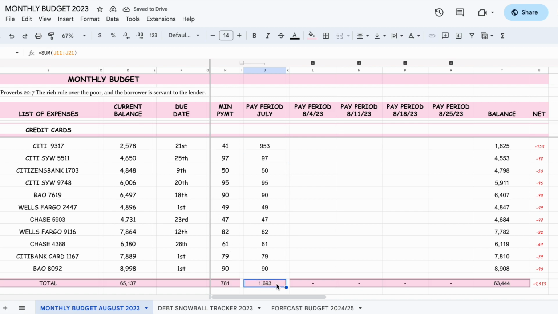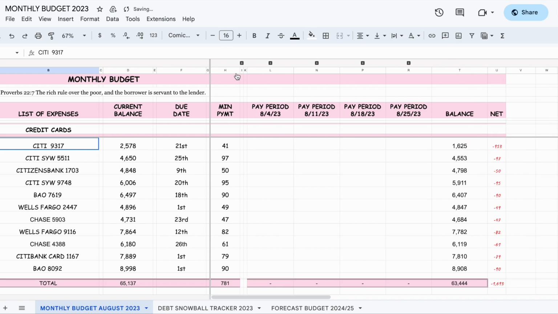So for July, we made a payment of $16.93 for all the credit cards, but the bulk of it went to this credit card. Now, let's close this. We did July. I closed it up. You don't see it, but it's there. I'll explain this after.